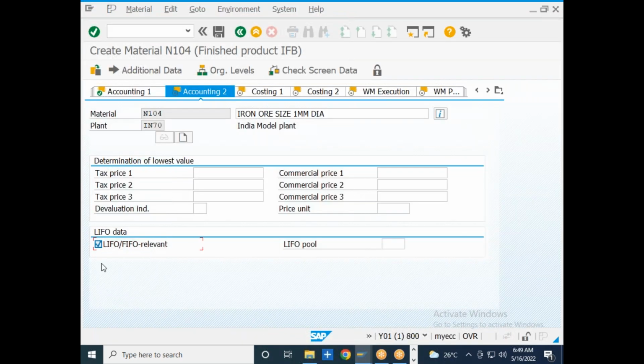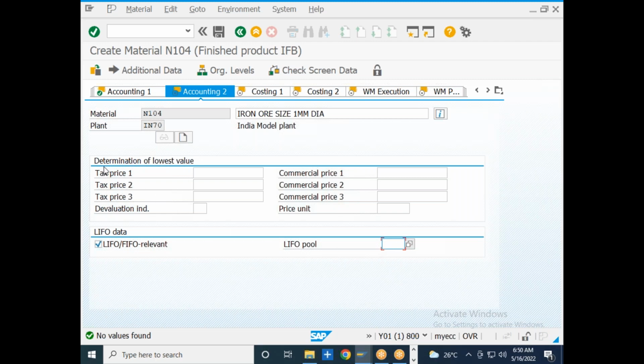So if a particular material is relevant for the last in first out or first in first out functionalities, you just need to activate this particular checkbox. If there is something known as a LIFO pool and nothing is available, just leave it.